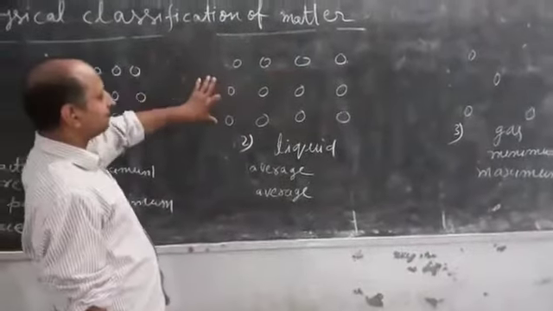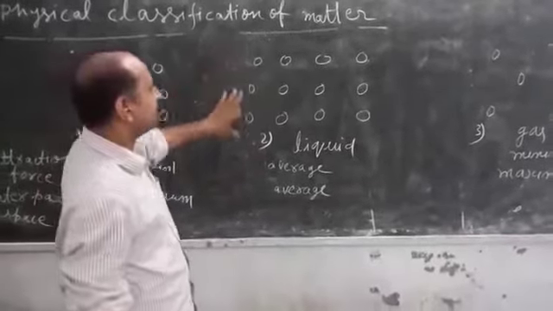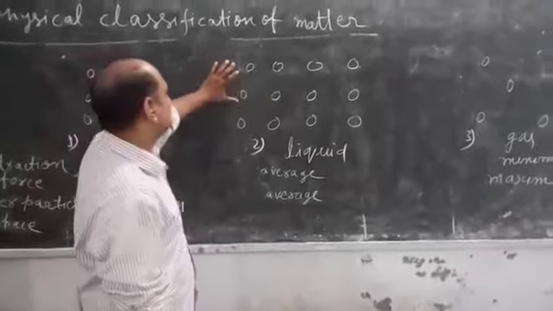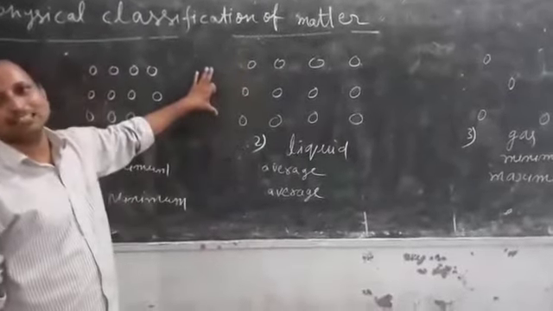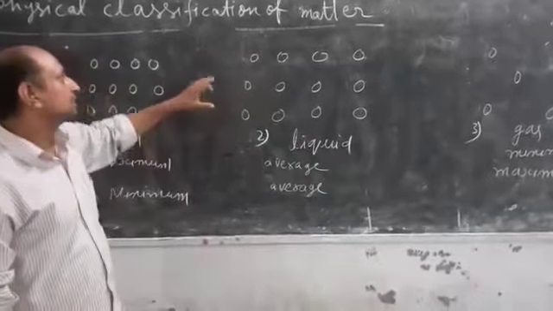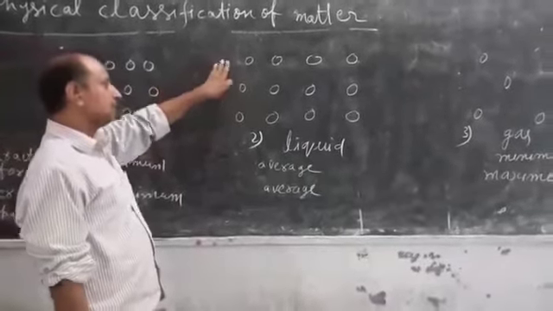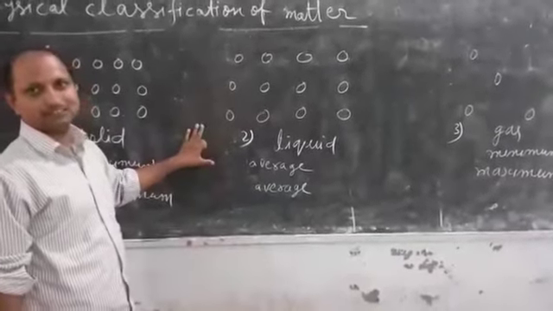They do not have fixed shape, but their size is fixed. That is why they tend to occupy the shape of the container in which they are filled. It means the shape of a liquid is not fixed, but the size or volume of a liquid is fixed.